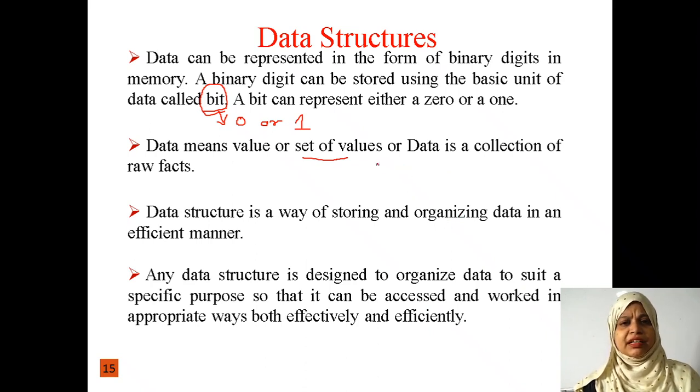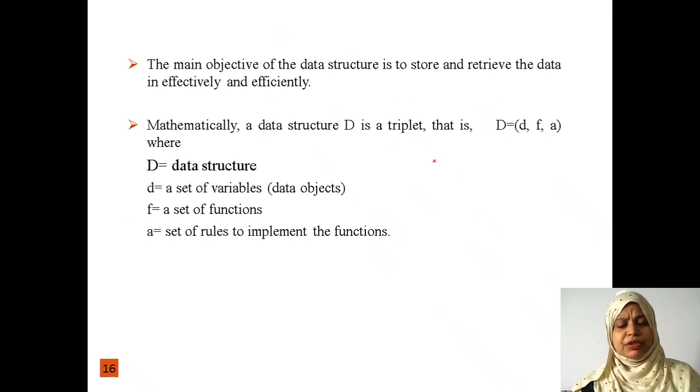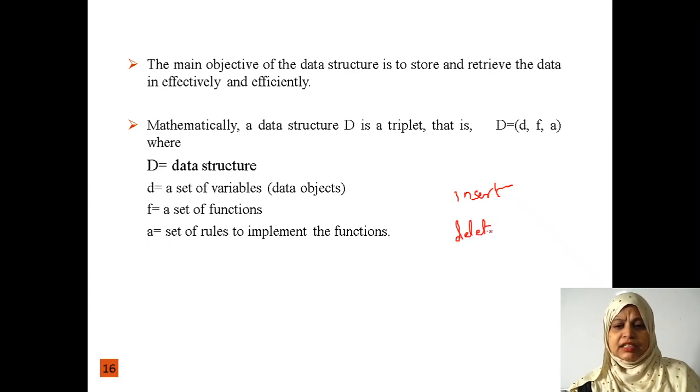Whenever we store the information in a data structure, we can perform various types of operations on that data structure. For example, we can insert an element into the data structure, or we can delete an element from it, or we can retrieve an element from it, or we can check whether the data structure is full or empty.